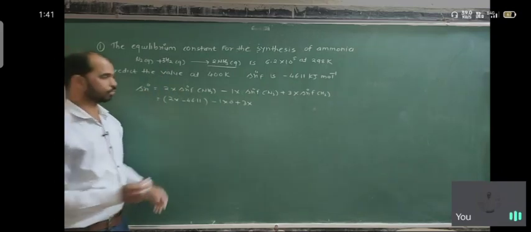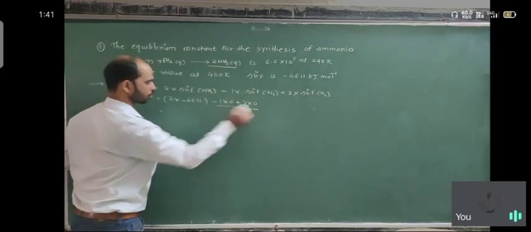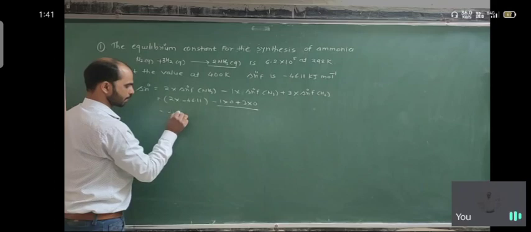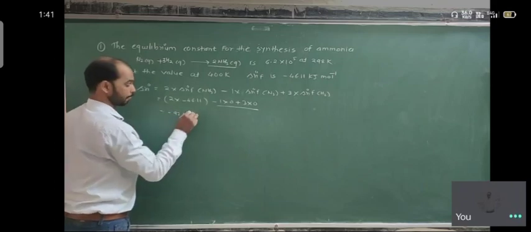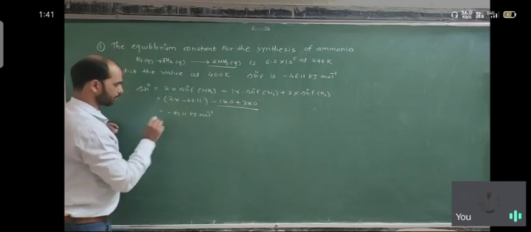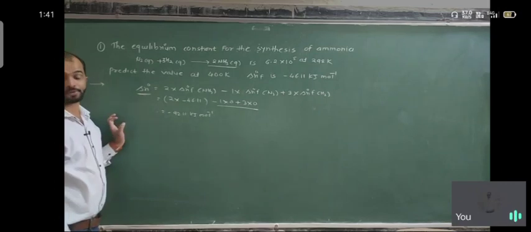Is it given? No, so again it is 0]. So we directly write that it is -92.11 kilojoule per mole, and we have found delta H naught, the standard heat of reaction.